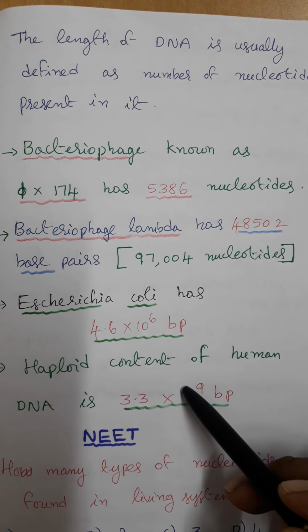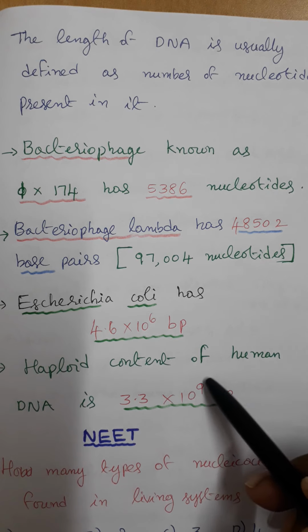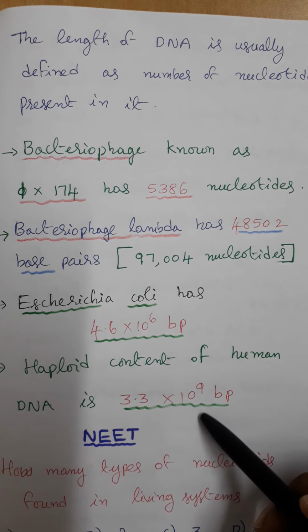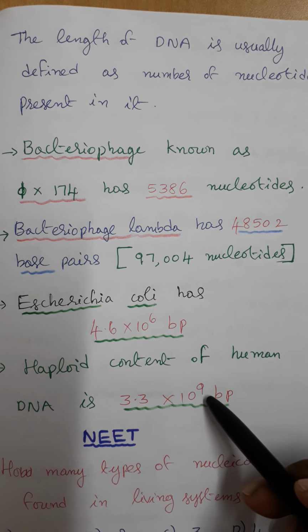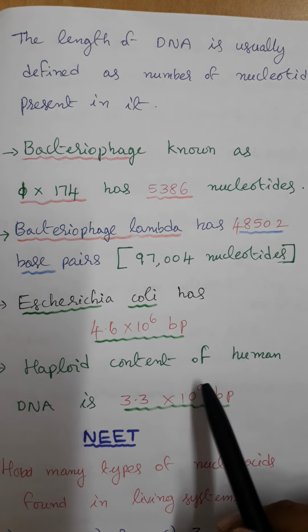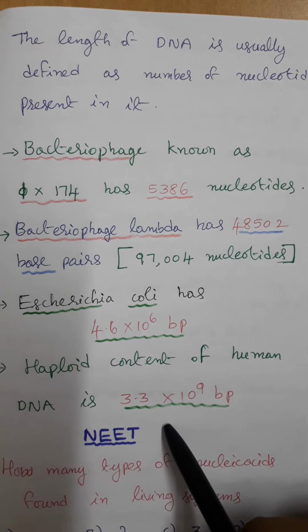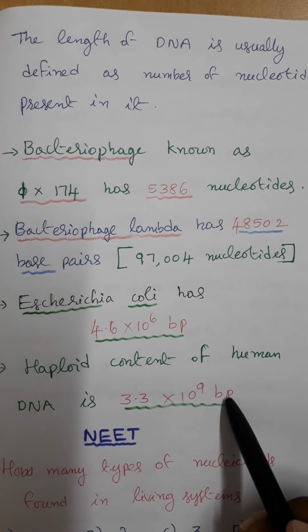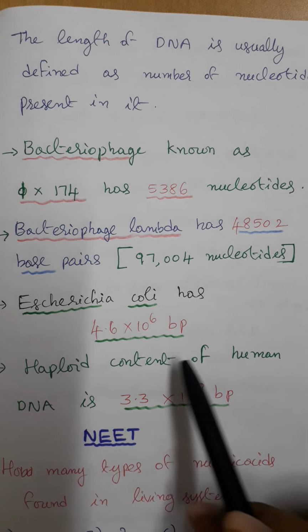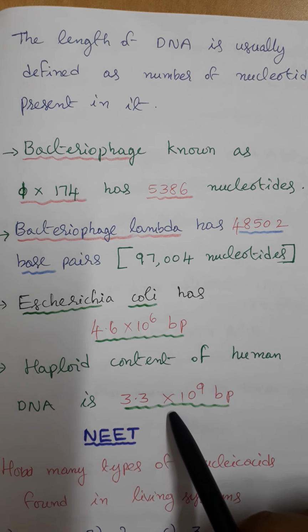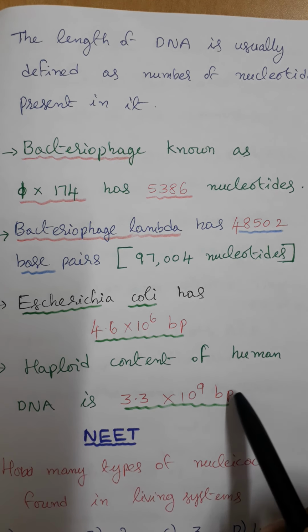Sperm is the male gamete, and the egg or ovum is the female gamete. So the sperm and egg or ovum are haploid in condition. So the haploid content of human DNA consists of 3.3 into 10 to the power of 9 base pairs, whereas the diploid content is 6.6 into 10 to the power of 9 base pairs.